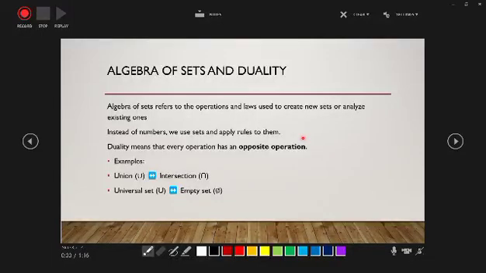So the next topic is algebra of sets and duality. Algebra of sets refers to the operations and laws used to create new sets or analyze existing ones. Instead of numbers, we use sets and apply rules to them. Duality means that every operation has a dual operation. Examples: union, intersection, universal set, and empty set.